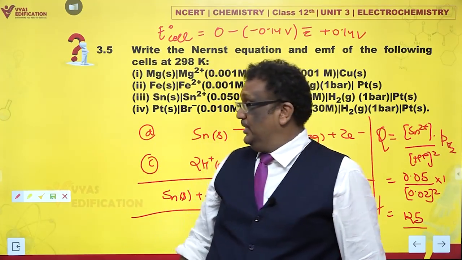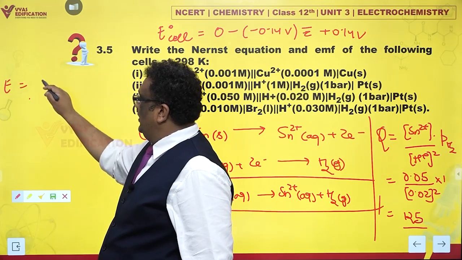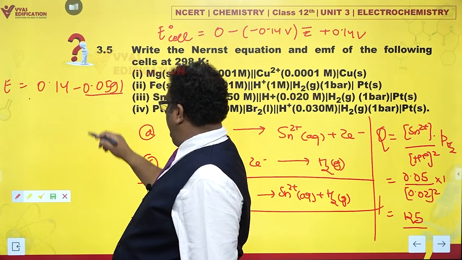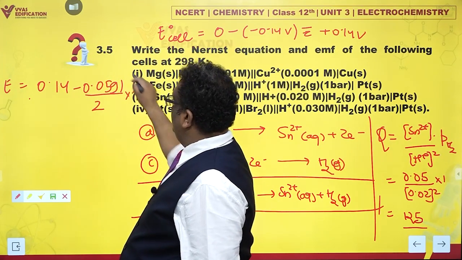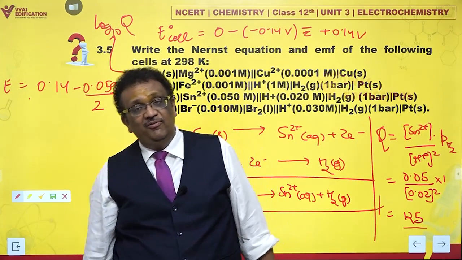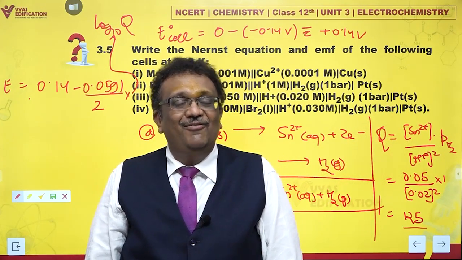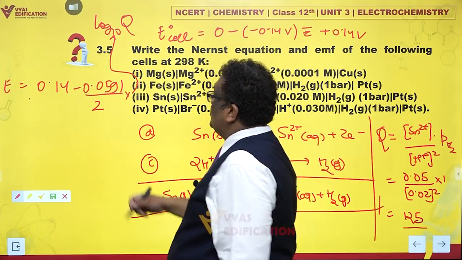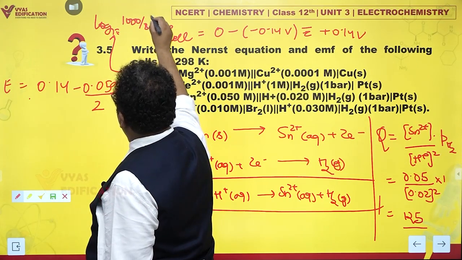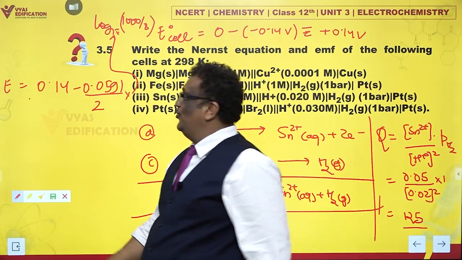Okay, beautiful. Could we substitute? Yes, we can. E cell will be E naught cell minus 0.0591 upon n, n is 2, into log to the base 10 of Q. Q is 125. Horrible. What is the log of 125? We will have to check. Actually, instead of 125, if you write down 1000 by 8, these are the logarithms I probably remember. How do I remember? I'll solve it for you and show you.